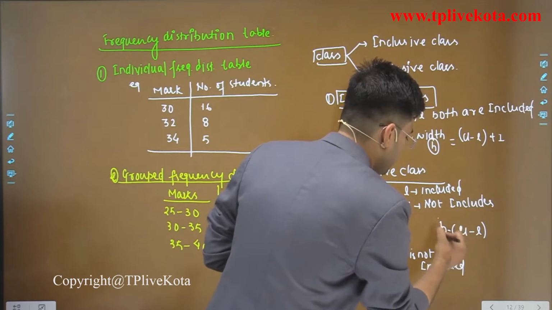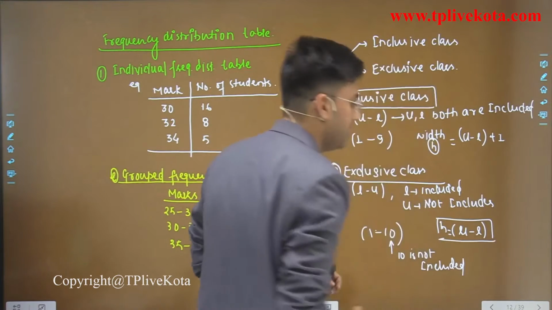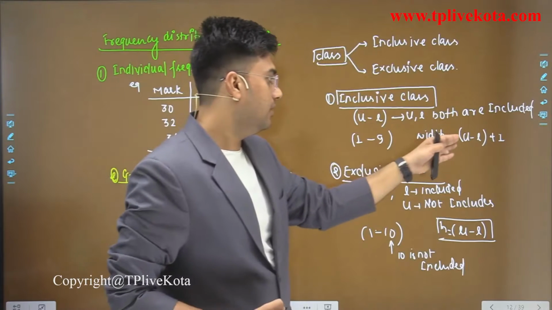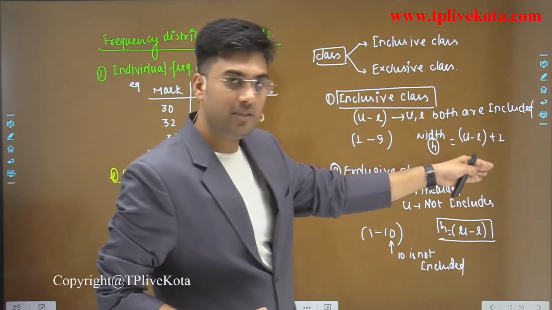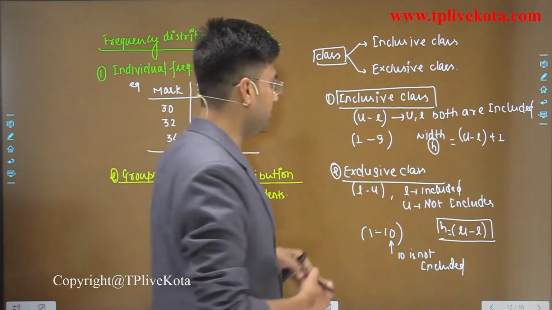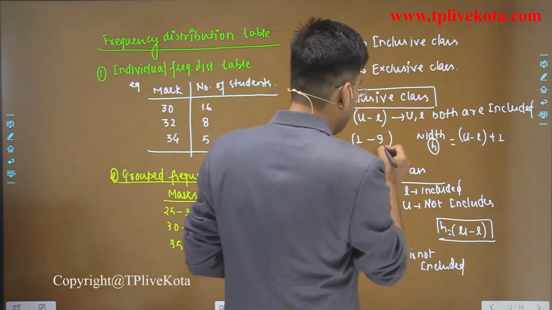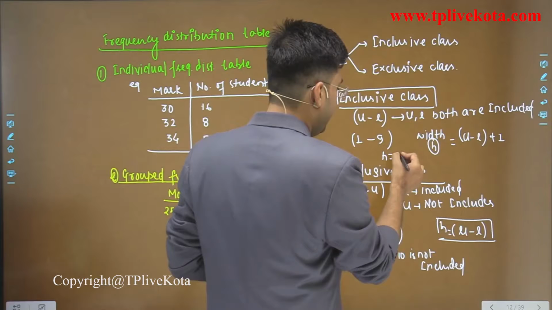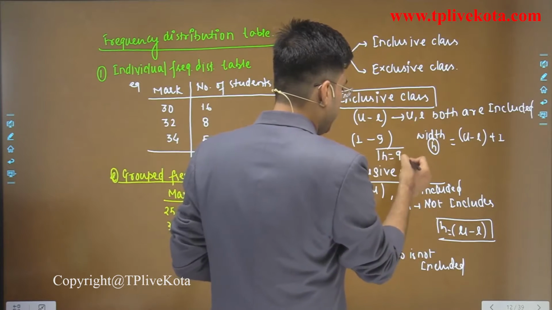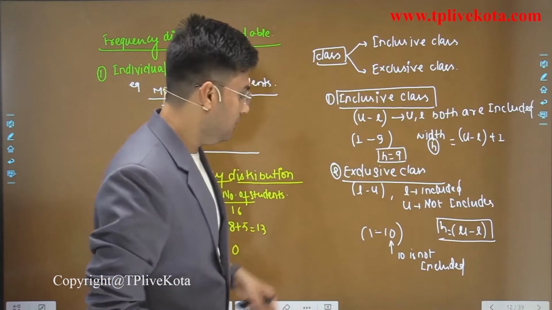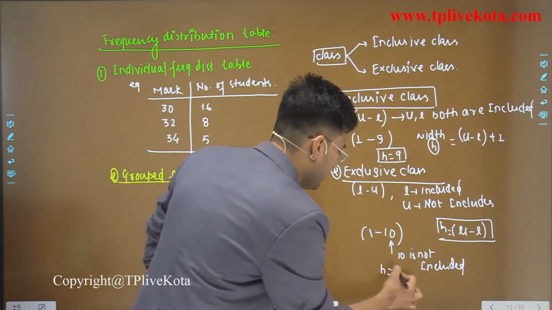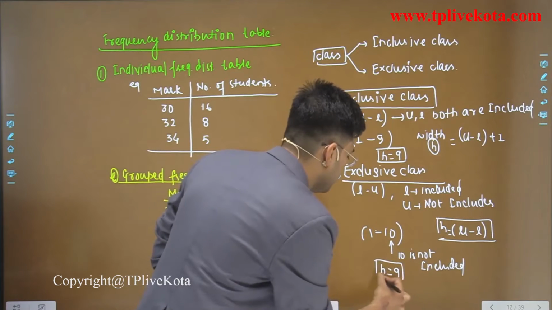Here class width is equal to just upper limit minus lower limit, and here it is upper limit minus lower limit plus 1. Clear? For example, here the class width is what? It is 9 minus 1, 8, 8 plus 1, 9. And here it is just 10 minus 1, that is equal to 9.